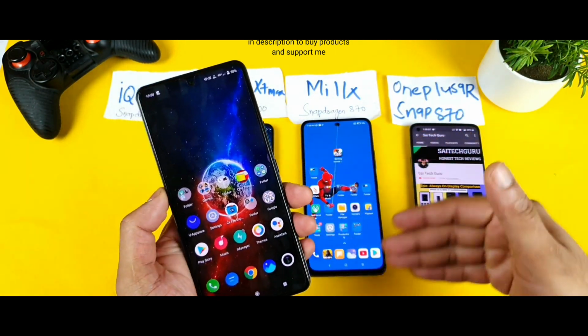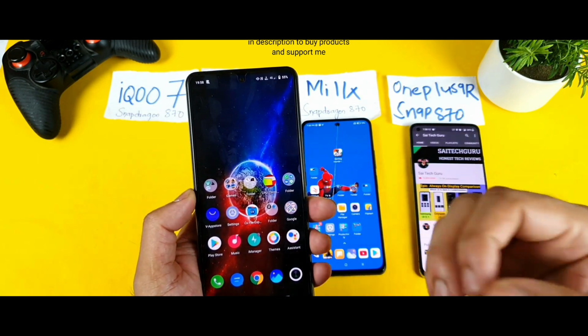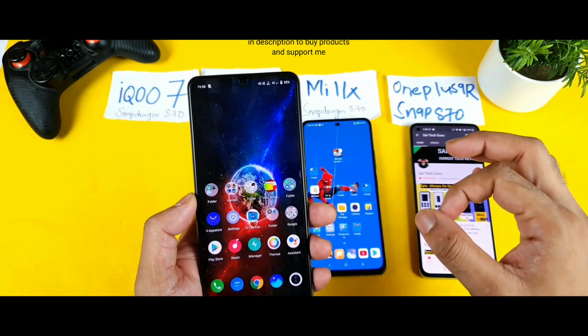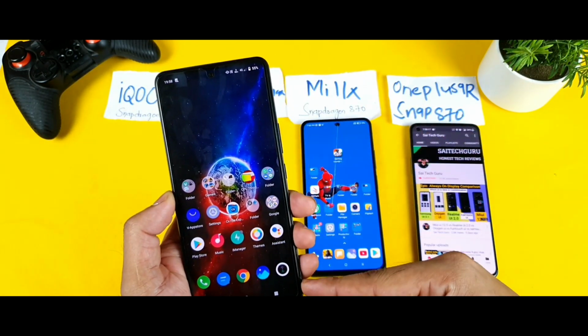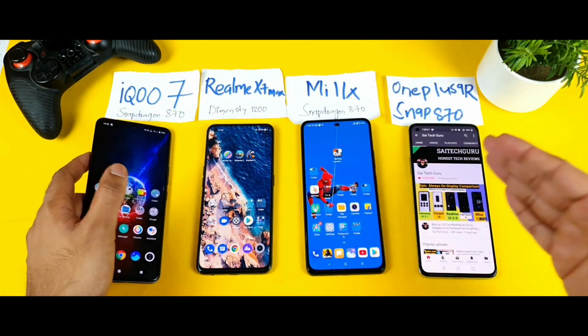I'll use a couple of applications and demonstrate what is going on with the haptic feedback, and which phone has how much stronger haptic feedback. That is what I'm going to compare: which phone has 2-dimensional and 4D vibration haptic feedback. That is the main thing I'll be focusing on in this entire video.